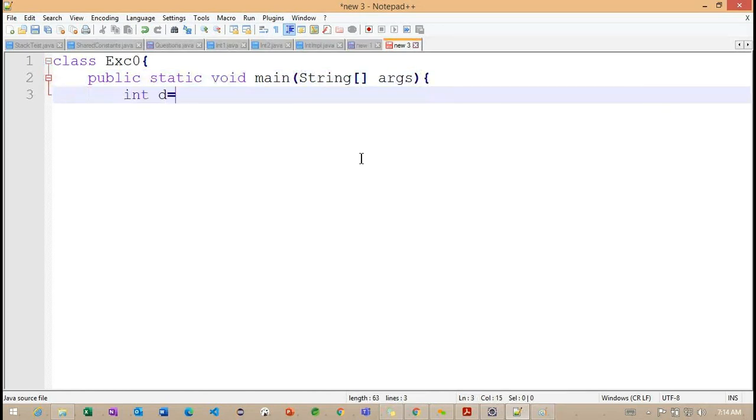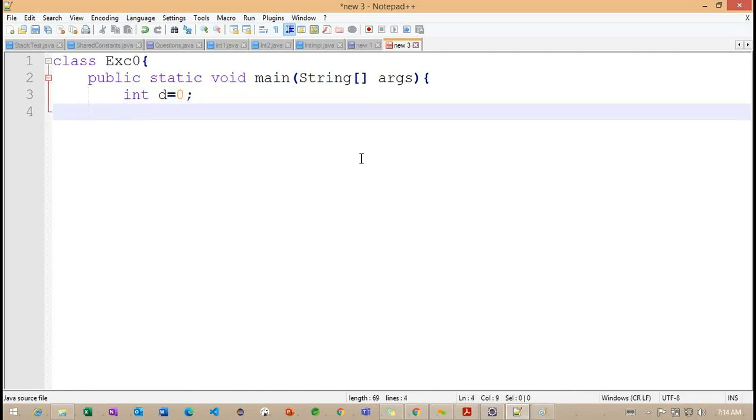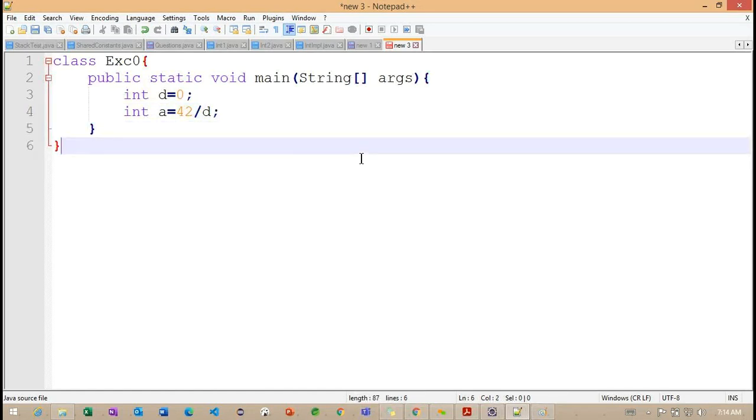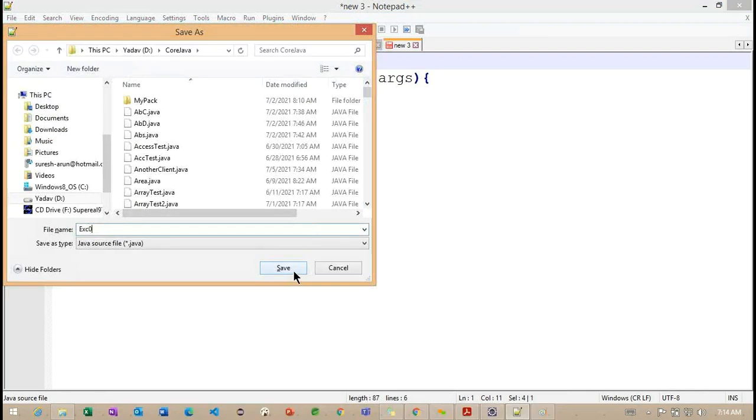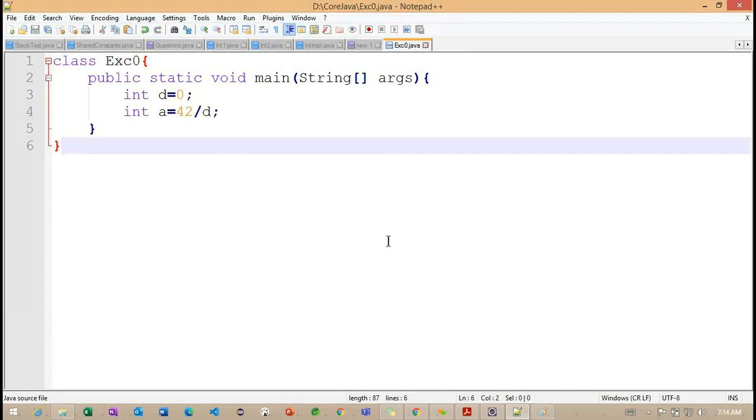After this, I'm trying to work with one variable of integer data type, and the name of the variable is d. And another one, int a is equal to 42 / d. Getting the point. So let me save this particular class, Exception0.